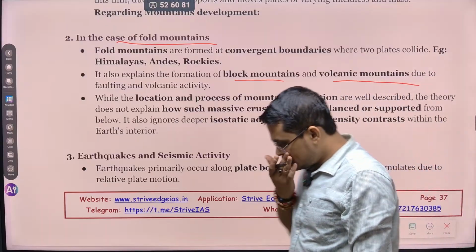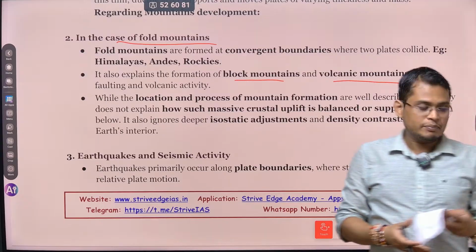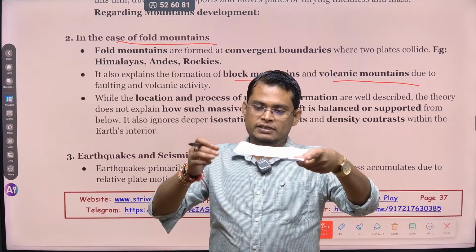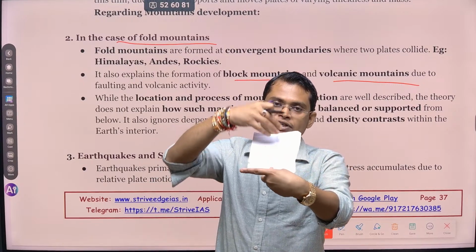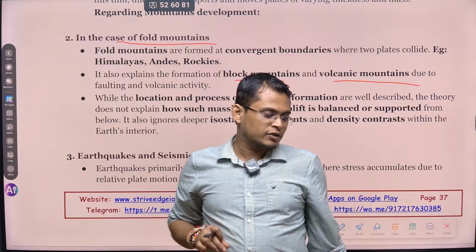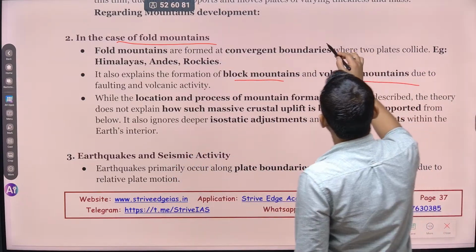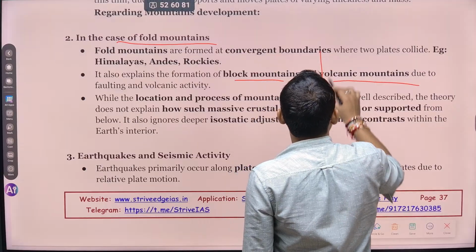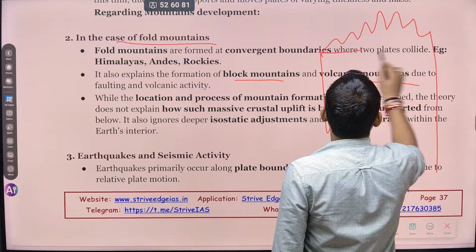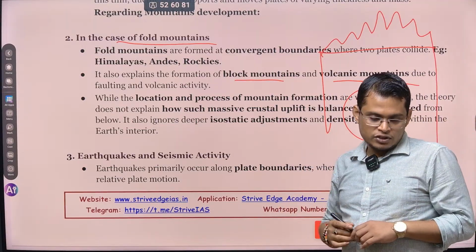But the problem is, just imagine, I am giving you one example. Let's say this is a big lithospheric plate, and on top of it let's say there is a huge mountain like the Himalayas. So there will be an imbalance, right? Are you able to understand? Look, let's say this is the surface of the earth, and here there is a big Himalaya mountain. If there is a Himalaya and this region is plain, that will cause tilting. Are you able to understand?